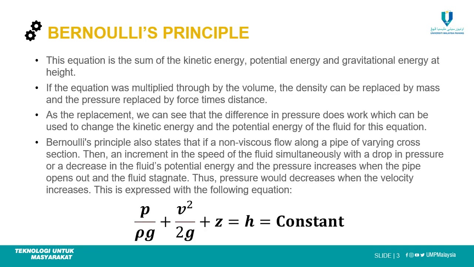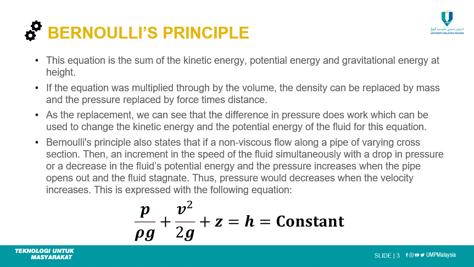This equation is the sum of kinetic energy, potential energy, and gravitational energy at height. If the equation is multiplied through by the volume, the density can be replaced by mass and the pressure replaced by force times distance. As the replacement, we can see that the pressure difference does work, which can be used to change the kinetic energy and the potential energy of the fluid in this equation.